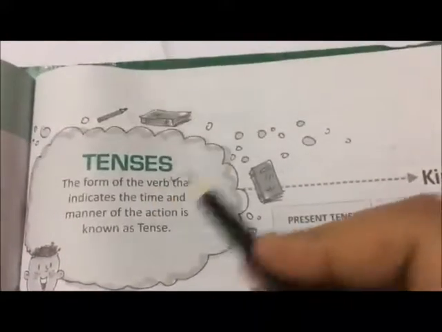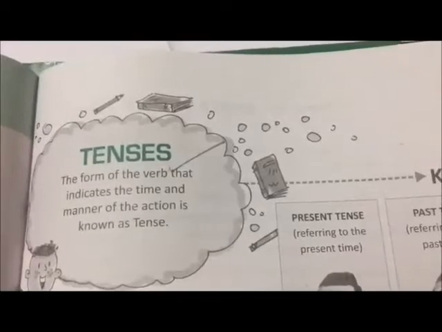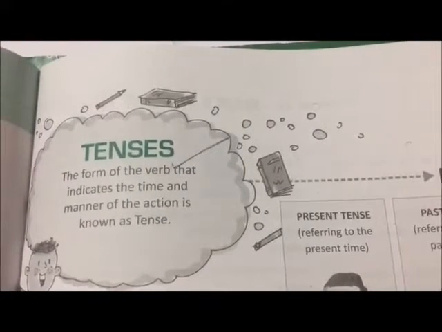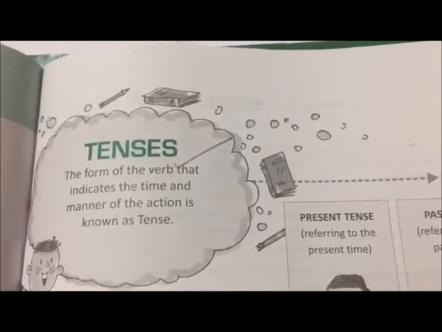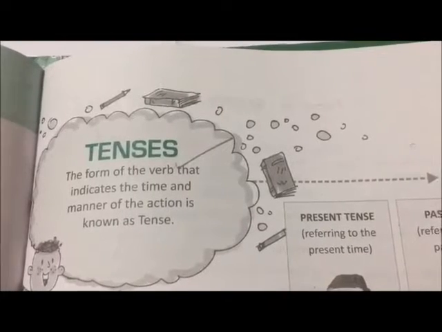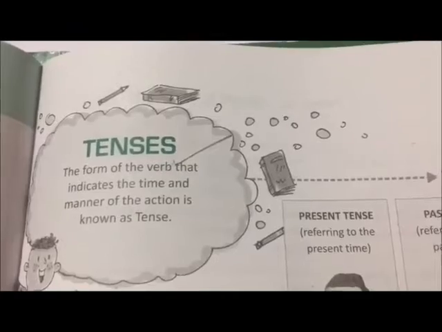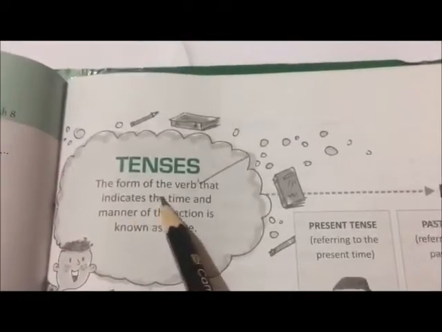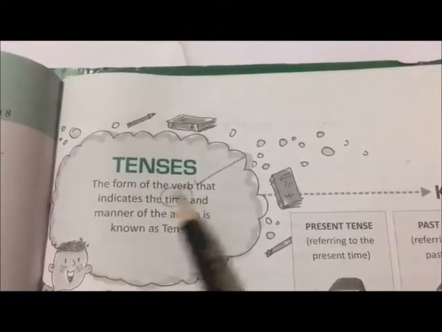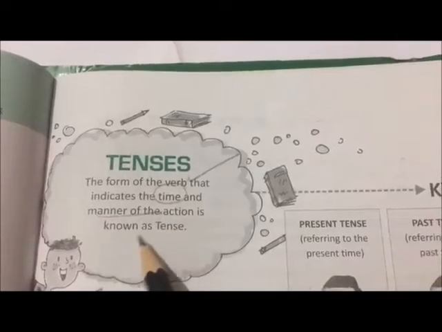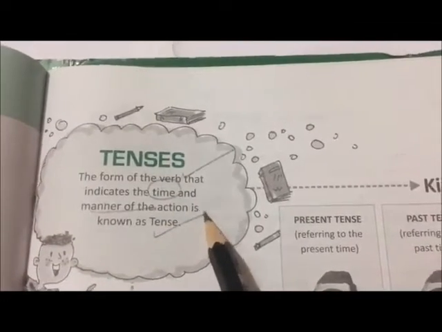Today we'll be revising one of the topics which will come in your periodic test, and that is tenses. Fine. So we'll just do a brief introduction of this topic because earlier I have explained this topic thoroughly to you all. So first of all, let us do the meaning. What exactly are tenses? The form of the word that indicates the time and the manner of the action is basically known as tenses. Fine.